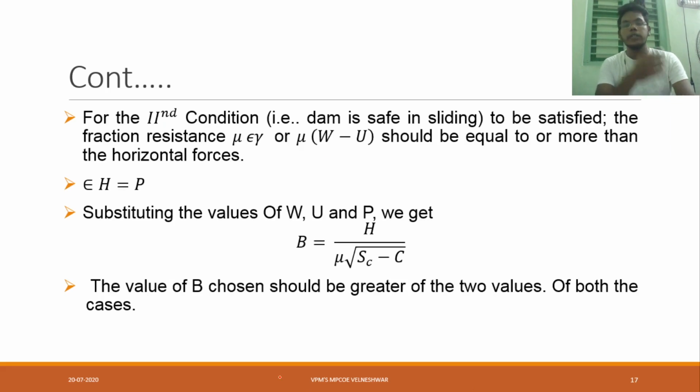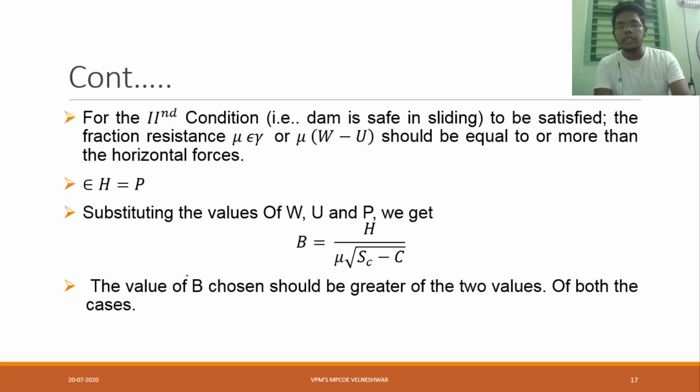Now, continuation. The first condition is completed. Now coming to the second condition, that is, the dam is safe in sliding. Obviously we have to consider that the dam is safe in sliding. That condition should be satisfied here. What is the meaning? That condition, dam is safe in sliding, should be satisfied.